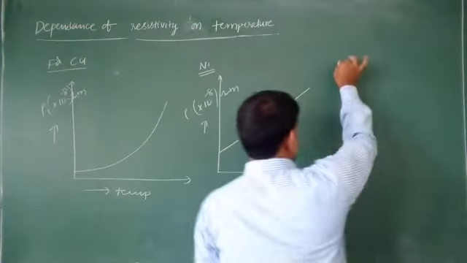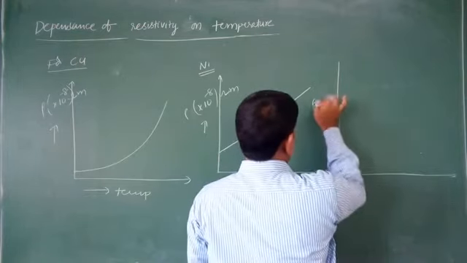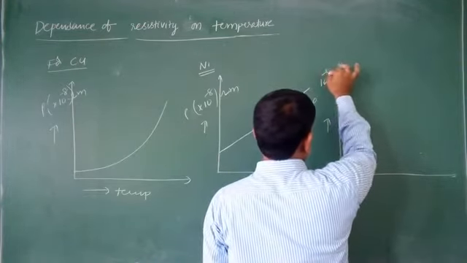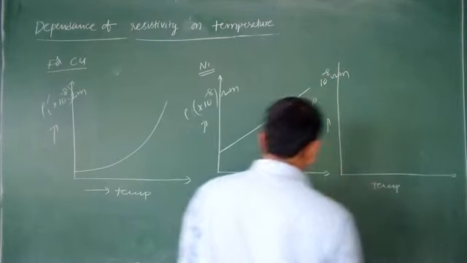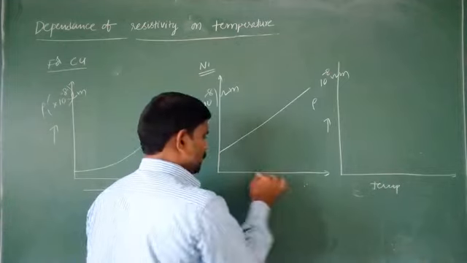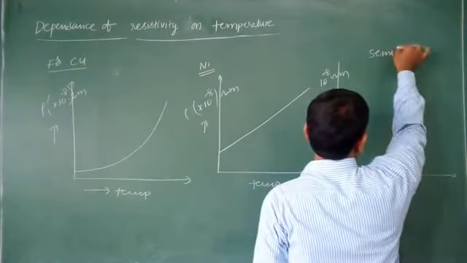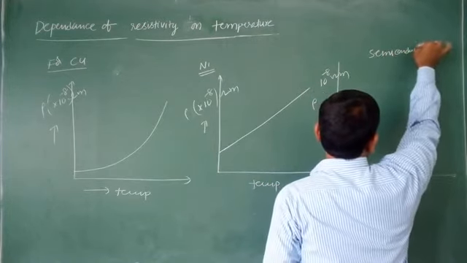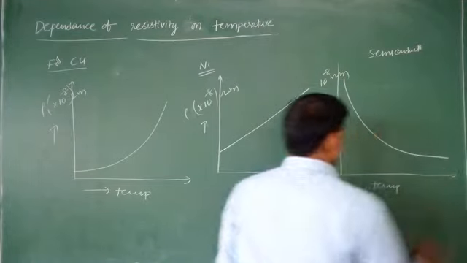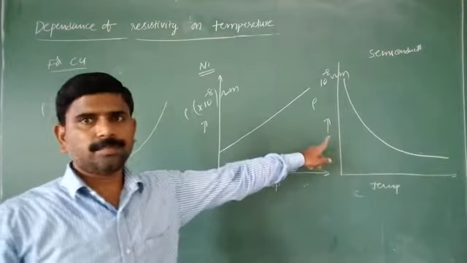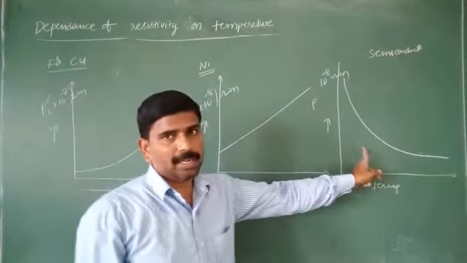In the case of semiconductors, temperature is taken on the x-axis. When temperature increases, resistivity decreases.